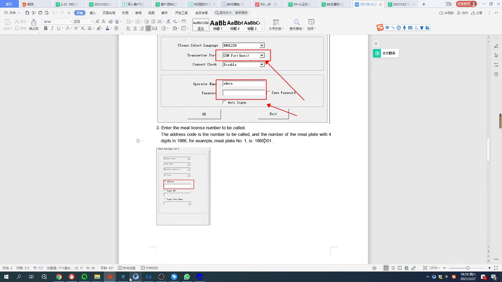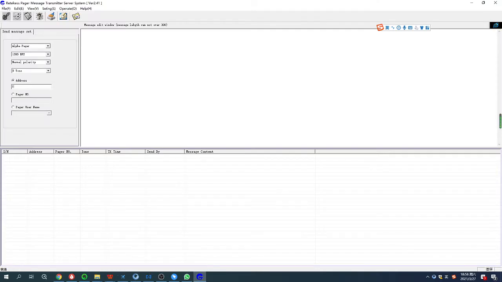For example, this is the confirm one, and the rest is 4 digits for the pager ID, like 0999. Now I have a pager with 55, so I will change it to 0055. This is the address, meaning the pager number.